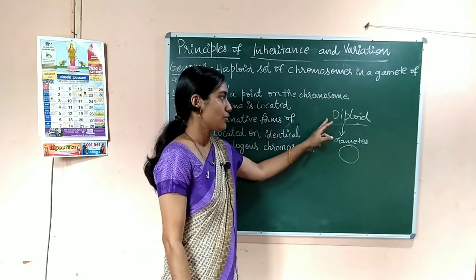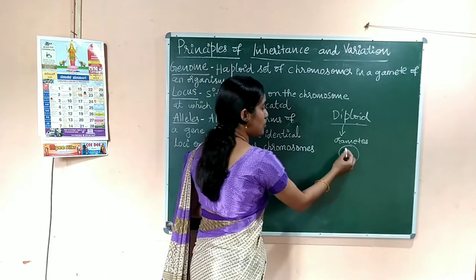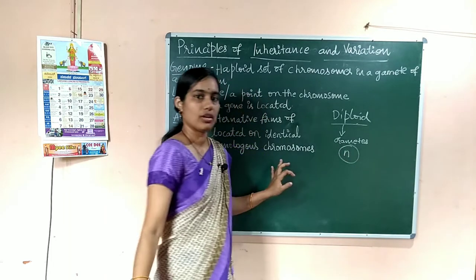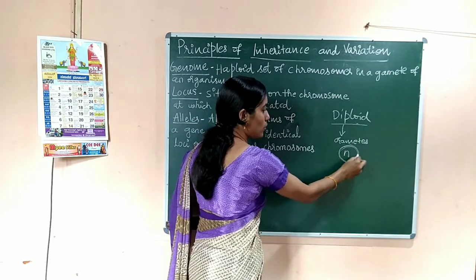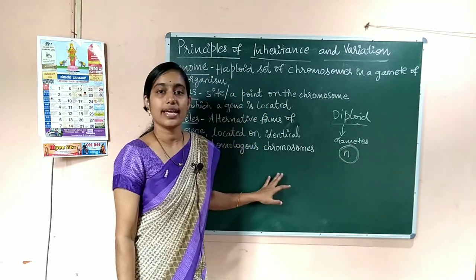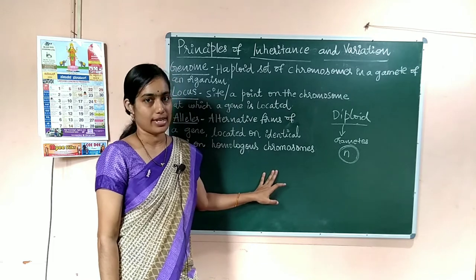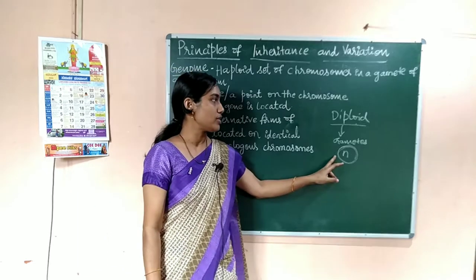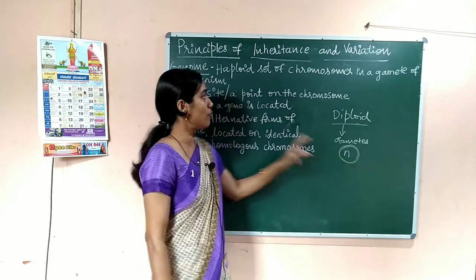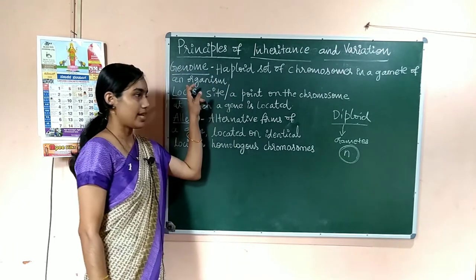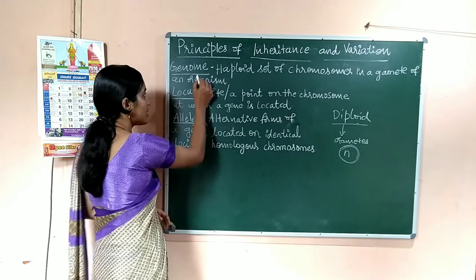In case of diploid, the gametes are usually haploid. So this haploid set of chromosomes present in the gametes of an organism is called the genome.